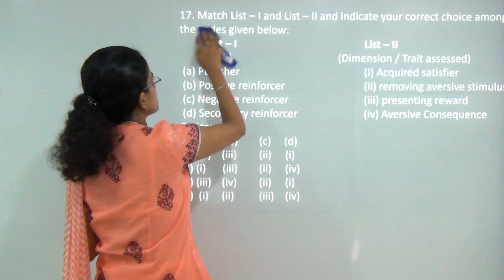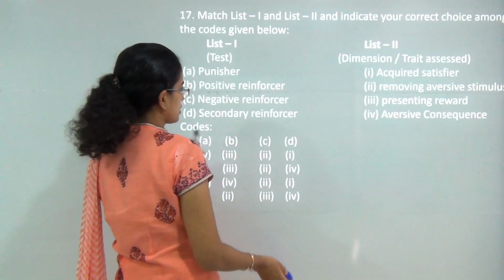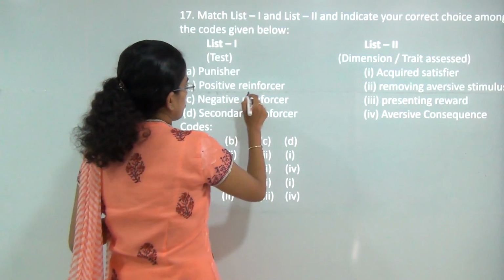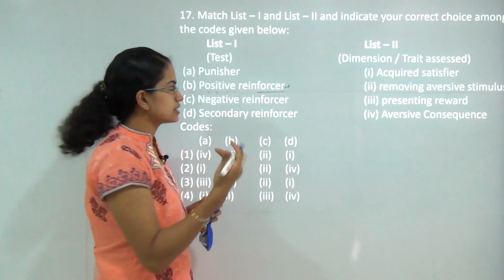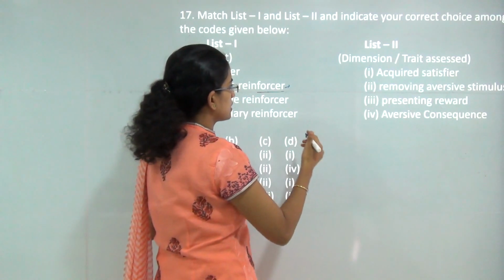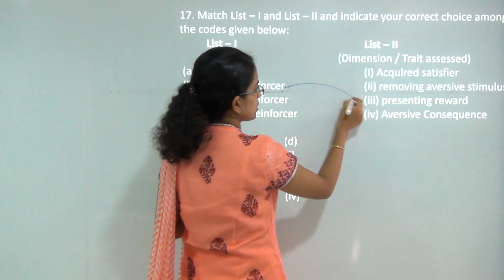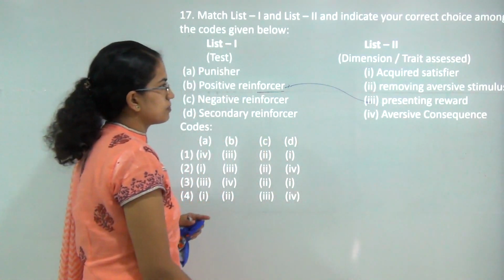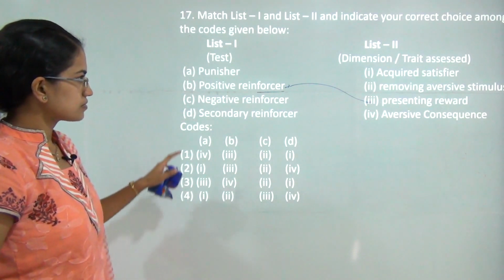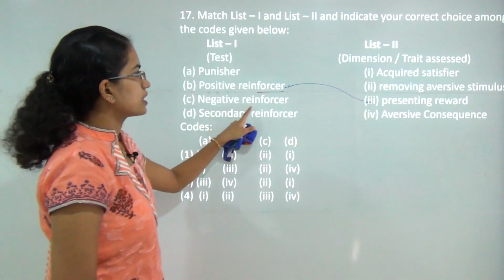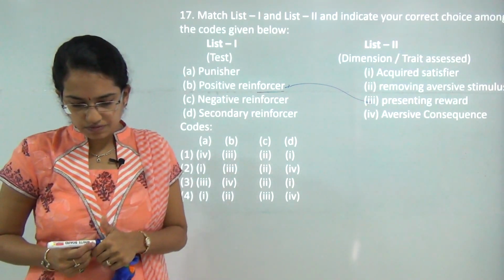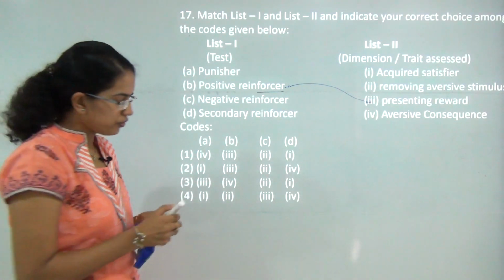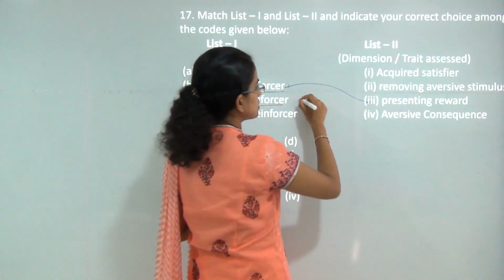Next question is based on match the correct section. So positive reinforcers like providing chocolates or ice creams on doing good, or presenting a reward, would be a positive reinforcer. So that would be the correct answer. Then negative reinforcer would be, what I would try to do under negative reinforcer is, I would try to remove the aversive situation.